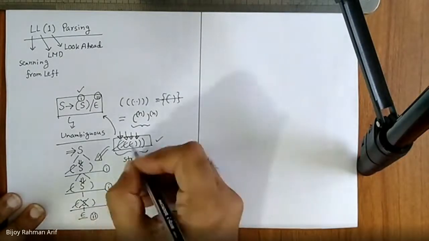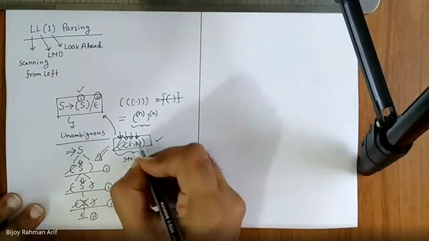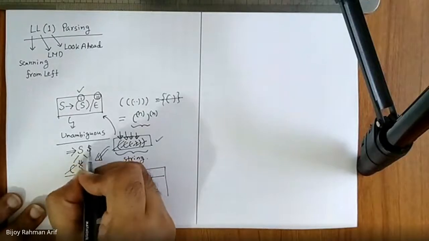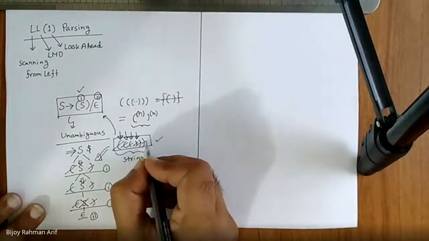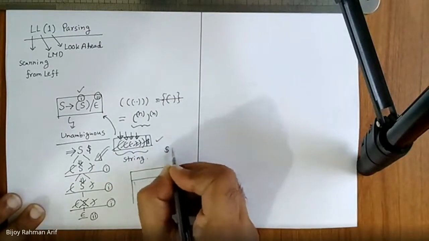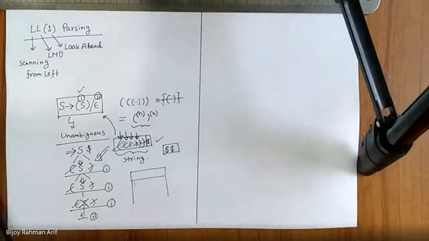Then this one and this one match. This one and this one match. This one and this one match. And I know that at the end of the start symbol there is a dollar, and at the end of the string there is a dollar. So dollar matches. So we got the acceptance. Is the process clear to you? So this is the parsing process. Do you have any question you can ask?